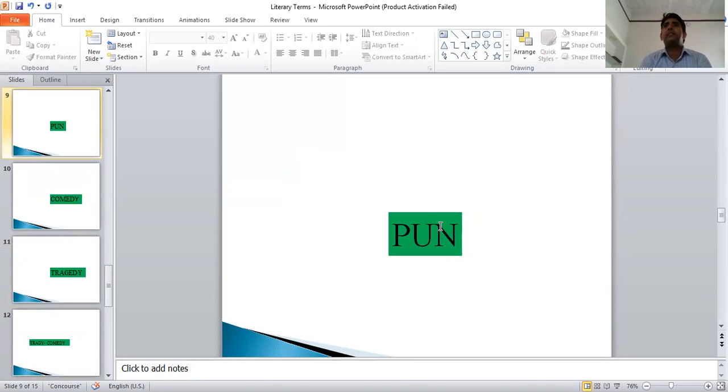Pun. Pun is again a literary term which means use of the same word, but with a difference in meaning. Sun and son. One means the sun, and one means this son. So a pun is a quick, witty use of words. When we use a word in a double sense, then we can say this is a pun.